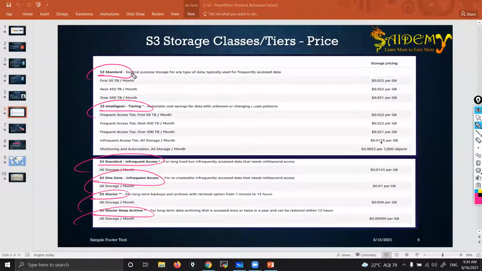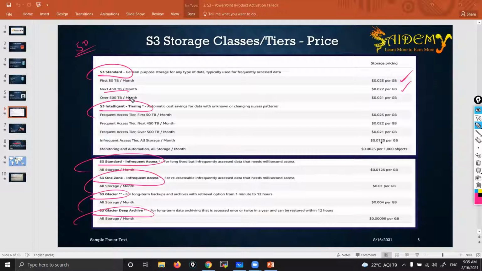So it's S3 Standard. First 50 terabytes per month, that is this one. If it is more than 50 terabytes, suppose you are uploading 500 terabytes, then for the first 50 TB you will get this bill, and for the remaining 450 you will get this bill. It's kind of like income tax. If your income is up to so and so, you pay that much tax. More than that, you need to pay some more.